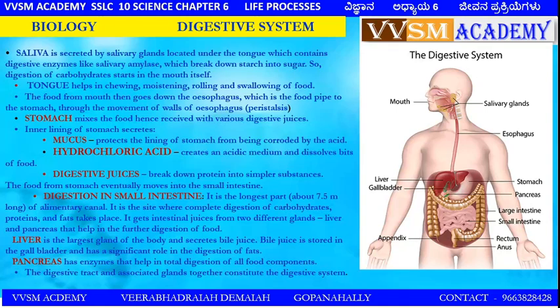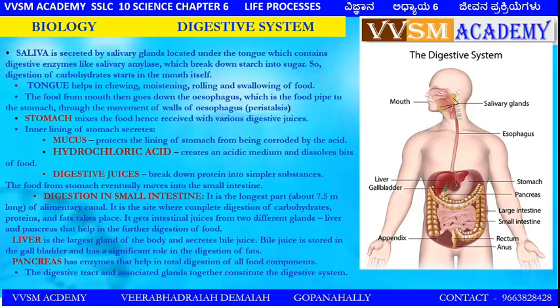Stomach mixes the food it receives with the various digestive juices. Inner lining of the stomach secretes mucus and hydrochloric acid, the digestive juices. Digestion in the small intestine, a long part of about 7.5 meters of the alimentary canal, is the site where complete digestion of carbohydrates, proteins and fats takes place.